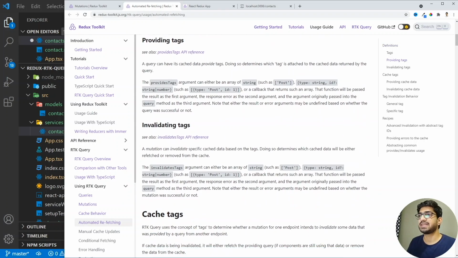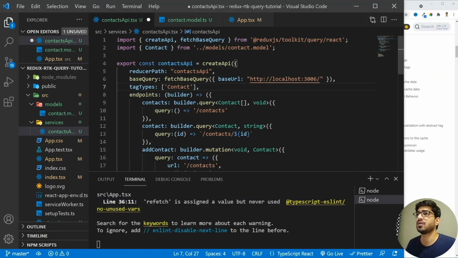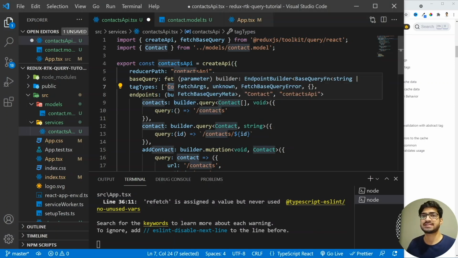There is an example as well. If I go down, you will see that they have an example and they have a tag type, where you specify the tag type as an entity on which you are making the API calls. Here they have two entities, post and user. That's why they have post and user as entities. So let's go back to our code, and we have only one, which is the contact.